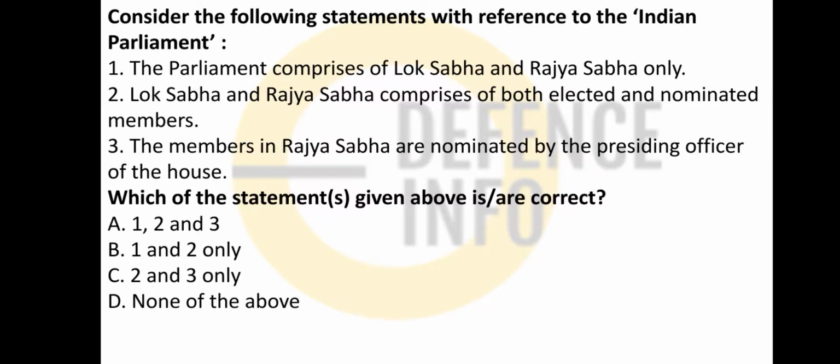Consider the following statements with reference to the Indian Parliament. The Parliament comprises Lok Sabha and Rajya Sabha only. No. Parliament consists of Lok Sabha, Rajya Sabha as well as the President of India. Lok Sabha and Rajya Sabha comprise both elected and nominated members. Yes, because in Lok Sabha two nominated members of the Anglo-Indian community used to be nominated, but this has been discontinued. But in Rajya Sabha nominated members are there. The members in the Rajya Sabha are nominated by the presiding officer of the house.